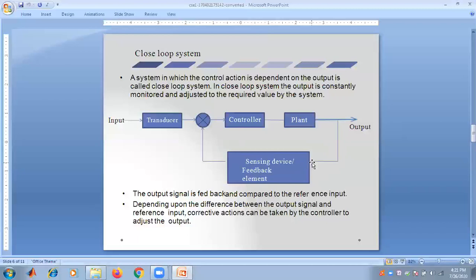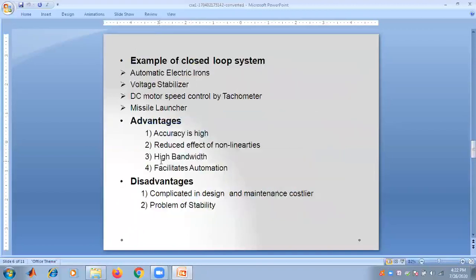Depending upon these signals and the reference input, corrective actions can be taken by the controller to adjust the output so that we can get the desired output from a system. That is the main part of a closed loop system, and it is clearly seen in this figure.